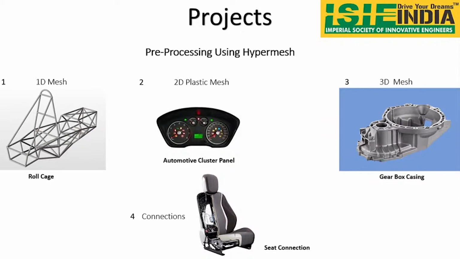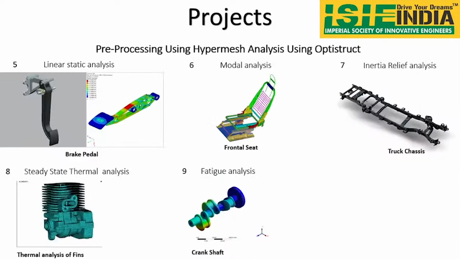And connections are nothing but, if you see, the car consists of a lot of connections. The car consists of around 40 components. For the 40 components, we will be having weld, beam, bar elements, and rigid connections. So we are going to give those connections to the seat. Okay. So coming to the analysis part.